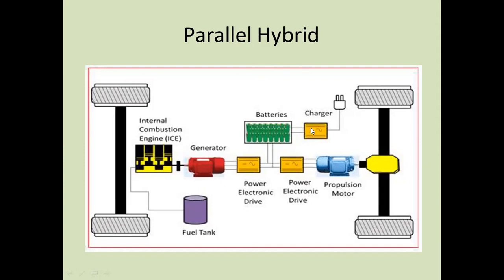And from here we can drive the vehicle using this parallel hybrid system. If you apply the brake of the vehicle, the wheels slow down and the vehicle will be stopped. At that time we get kinetic energy. That kinetic energy is converted into electric energy, and that energy is stored in the battery. That process is known as the regenerative braking system.